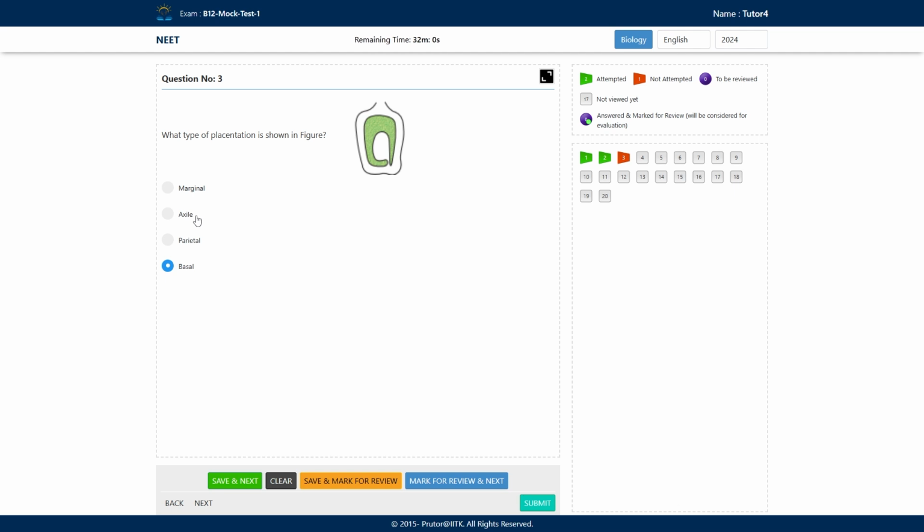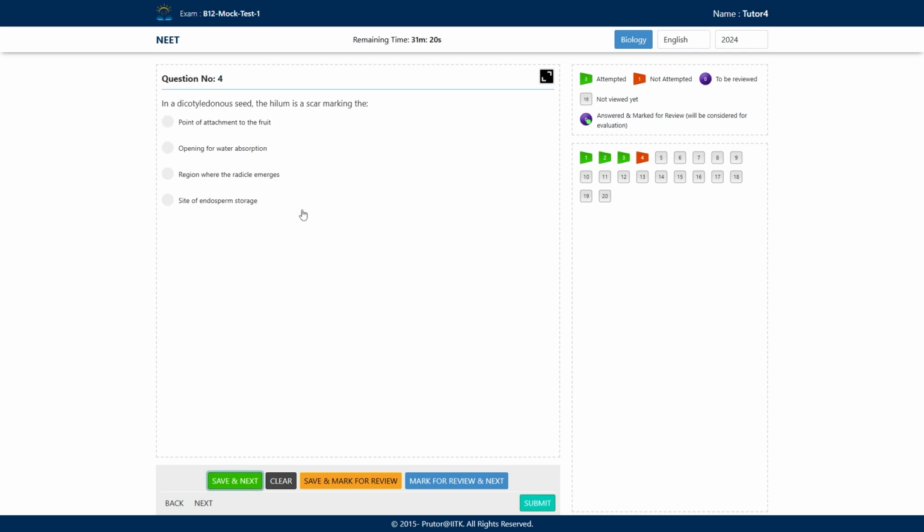What happens in parietal placentation? Here the ovules are attached to the inner wall of a unilocular ovary. So in parietal, unilocular ovary is present. And in basal placentation, ovules are attached to the base of a unilocular ovary. So you can see this is unilocular. Basal placentation has only one locule. In axile, there were multiple locules. In parietal also, there was unilocular only.